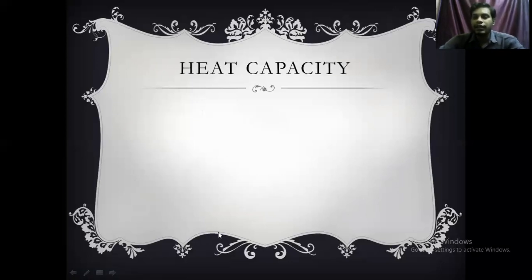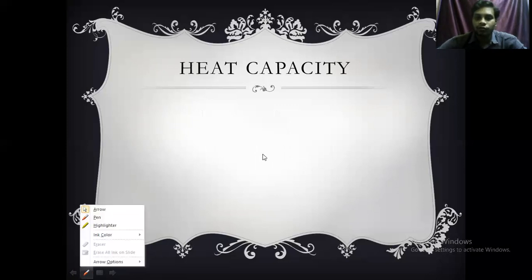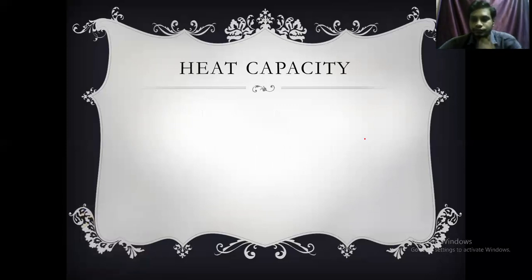So what do you mean by heat capacity? It means the amount of heat energy absorbed or rejected by a body. For example, I will take this as a body. The amount of heat energy absorbed by the body or rejected by the body, per unit degree rise in temperature. Are you clear? For example, I'll take this as a body.